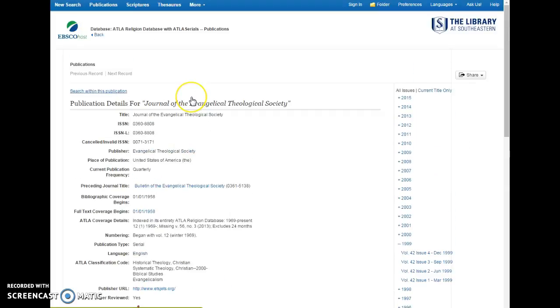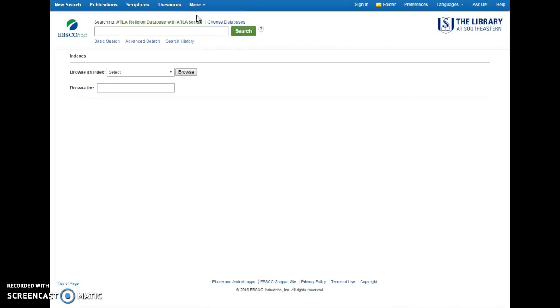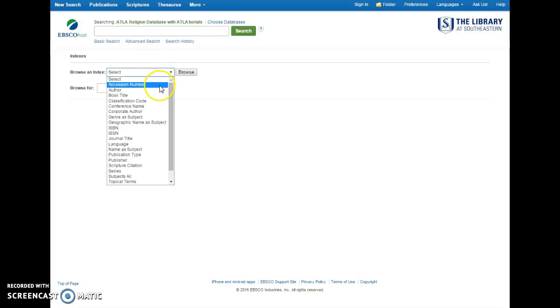Now the final way to find particular Hebrew terms or Greek terms in ATLA is to click on More and then click Indexes. Indexes is a very powerful way to search for everything that is in ATLA databases. You can search the author index, which, if you're trying to remember how to spell Andreas Köstenberger and you want to see all the articles for him, you can type in KOST into the author field and find out how to spell the rest of Köstenberger.